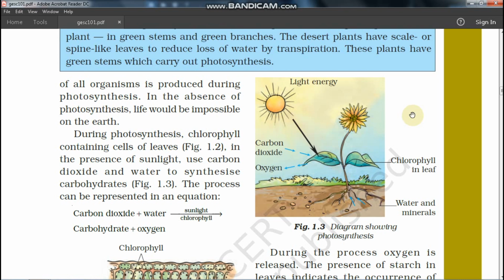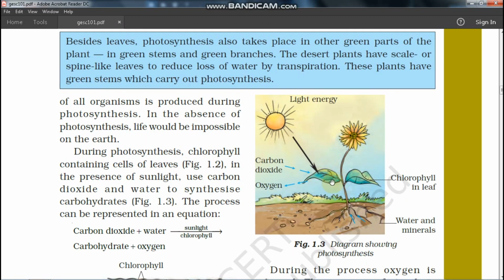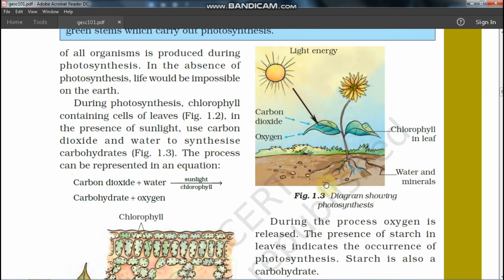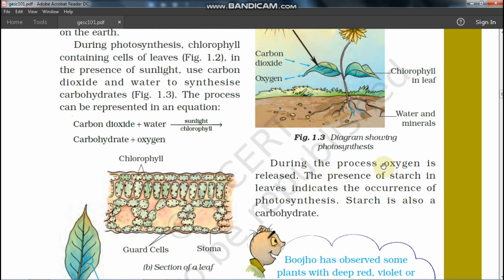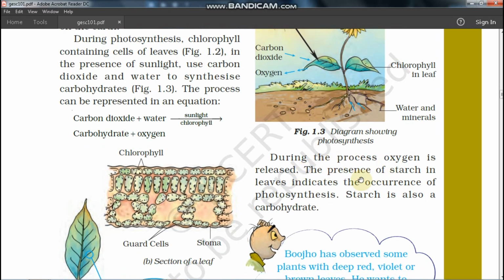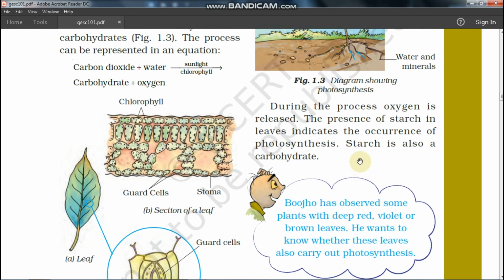Here you can see in the diagram that light energy from the sun is absorbed by the leaf, and carbon dioxide is taken up by the leaves. Water and minerals from the soil are taken up by the roots of the plant, and go into the leaf. Then the leaf prepares the food and gives out oxygen. This is the diagram that was asked in last year's examination. So during the process oxygen is released.